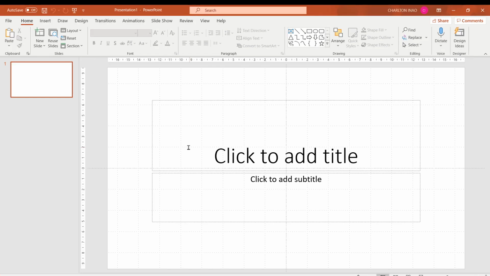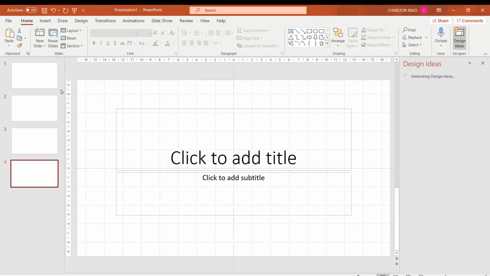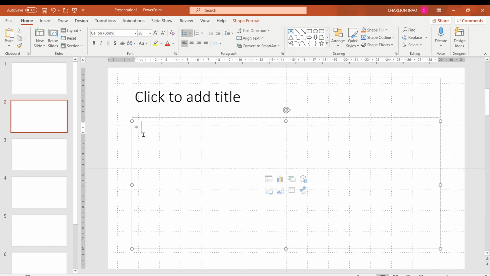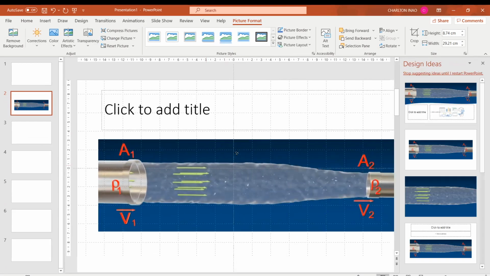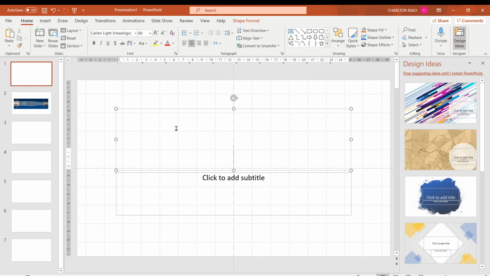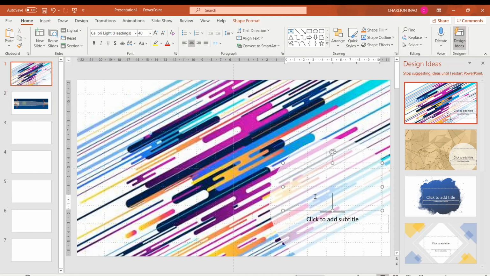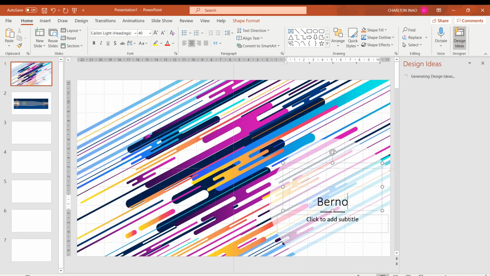I-capture ko lang dito para makapagsulat ako sa digital pad, ha? Kasi hindi natin ma-discuss pag hindi nakalagay sa PowerPoint.